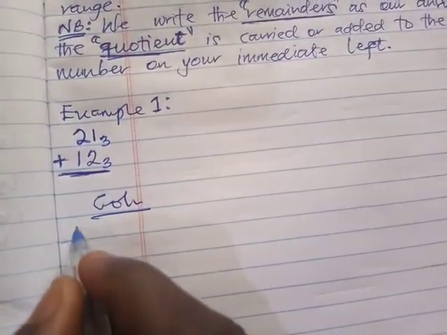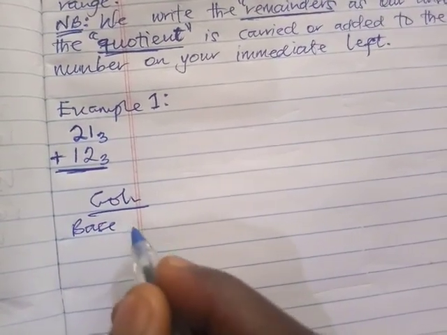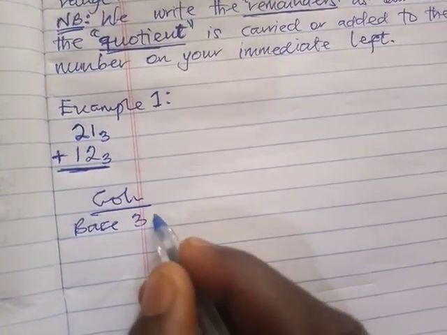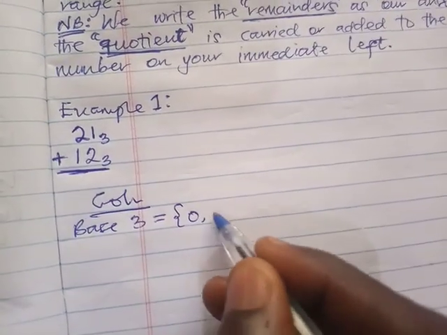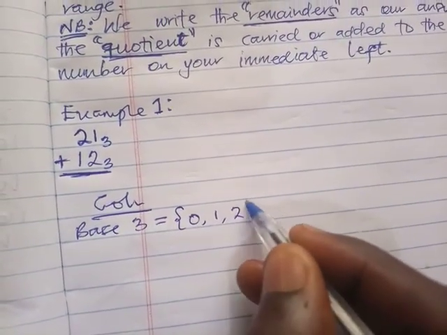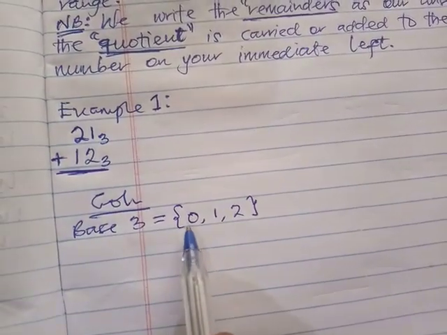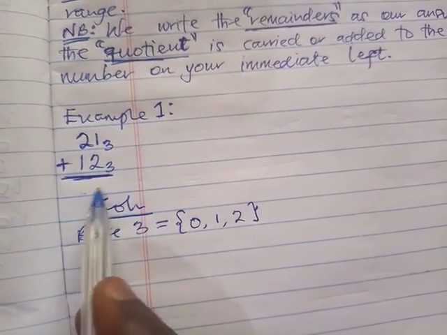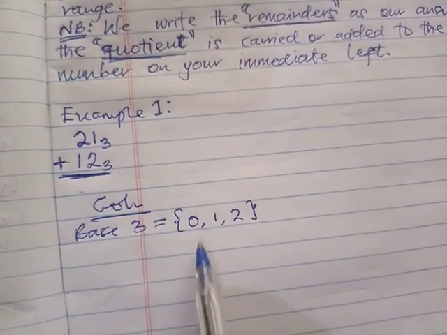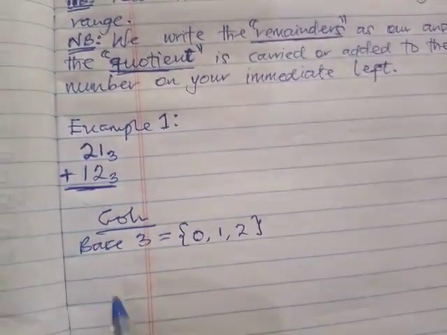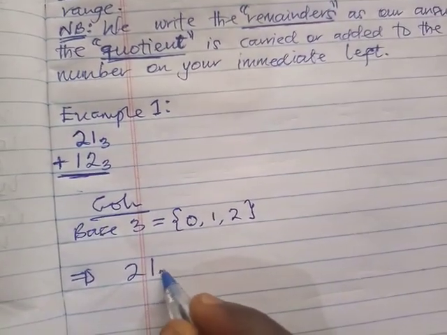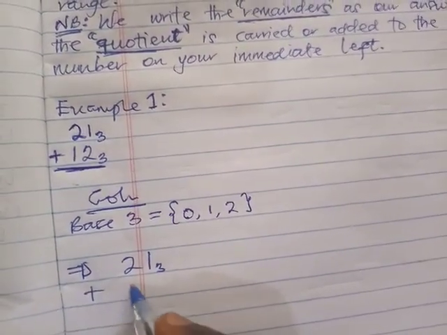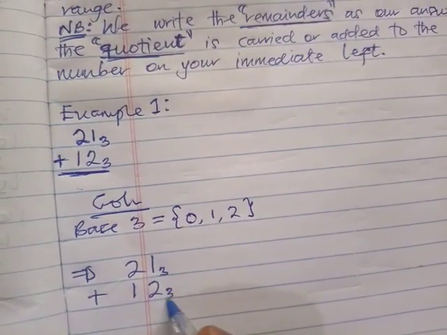Now the problem is in base 3, and the numbers in base 3 are 0, 1 and 2, which means these are the values that should be seen in our answer. The answer should be either 0, 1 or 2. So let's start: 21 base 3 plus 12 base 3.